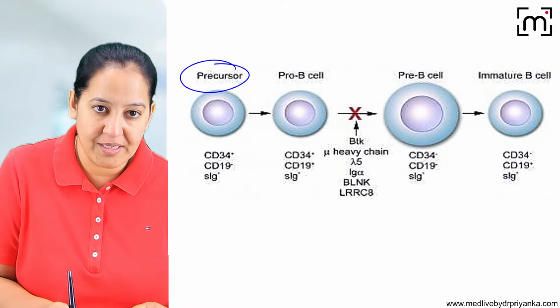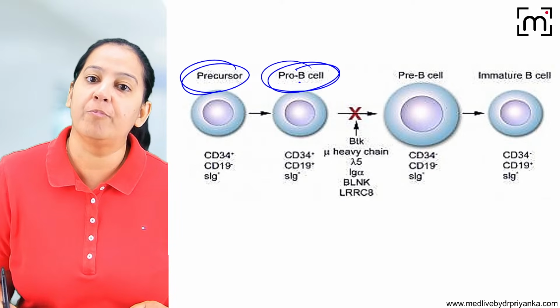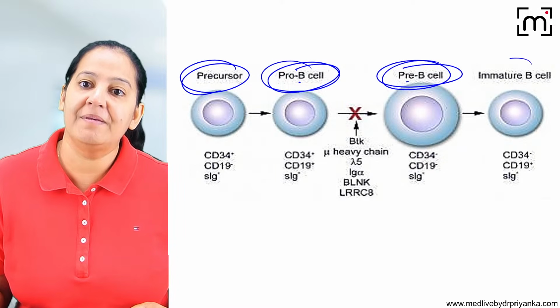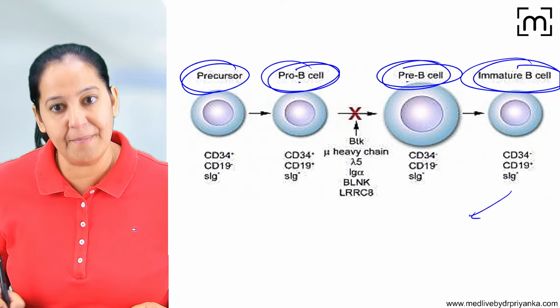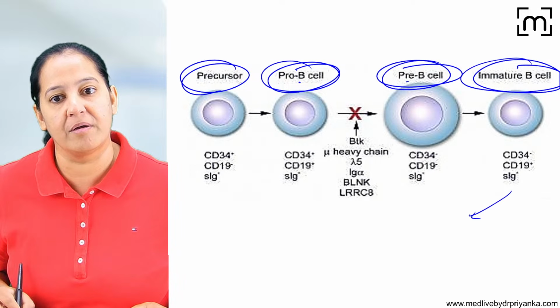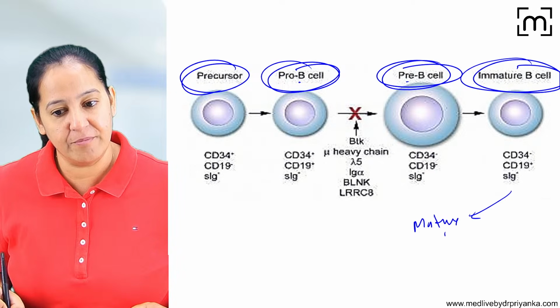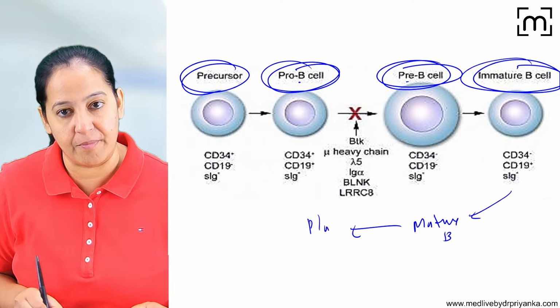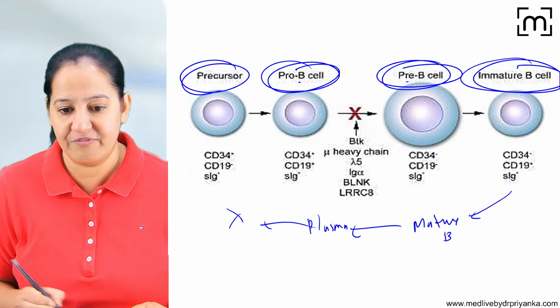So from the hematopoietic stem cell, pro-B cells are formed. From the pro-B cell, pre-B cells are formed. From the pre-B cell, immature B cells are formed. From the immature B cell, mature B cells are formed. And from the mature B cell, plasma cells are formed. And plasma cells lead to formation of the 5 types of antibodies.